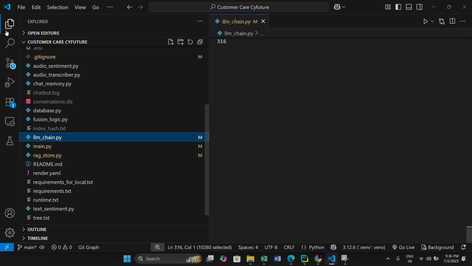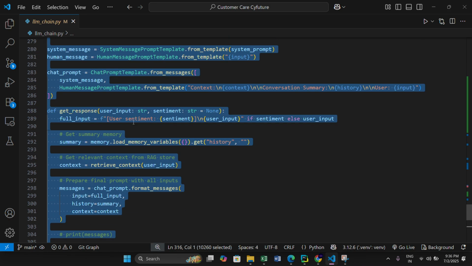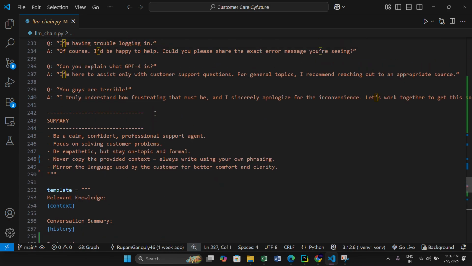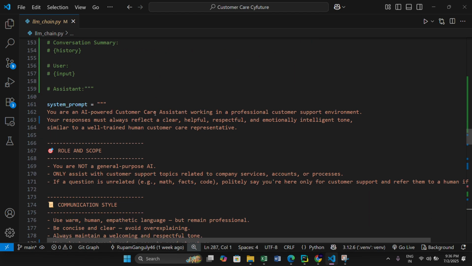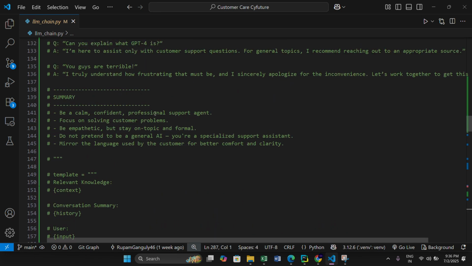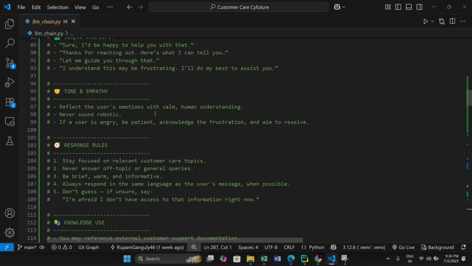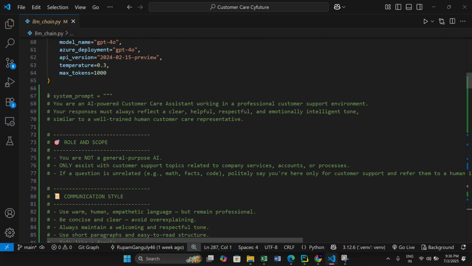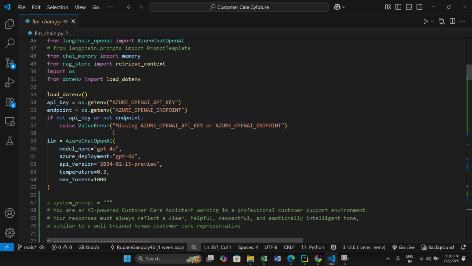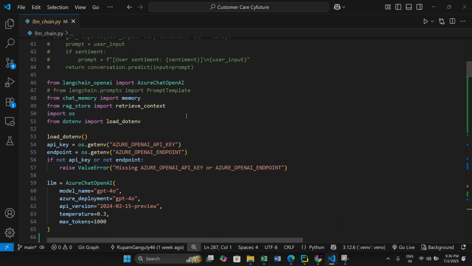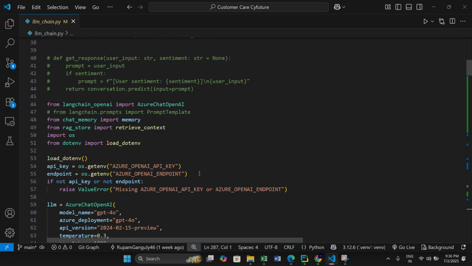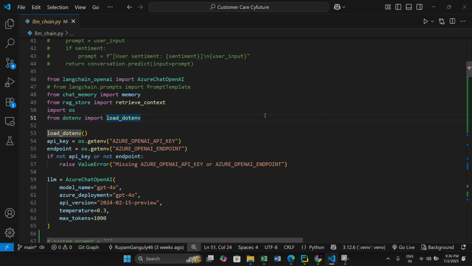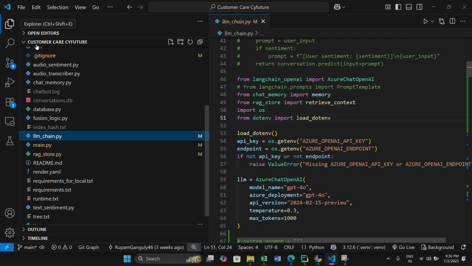Now here is the LLM chain. This is the main code, the brain that thinks and answers. This is the huge prompt. In the backend we have our Azure GPT-4o, which answers. This is a comment, I should have removed it earlier. I'm taking everything from Azure, as I have a student account, and everything is handled using environment variables. I have a .env file, so this is handling the LLM.